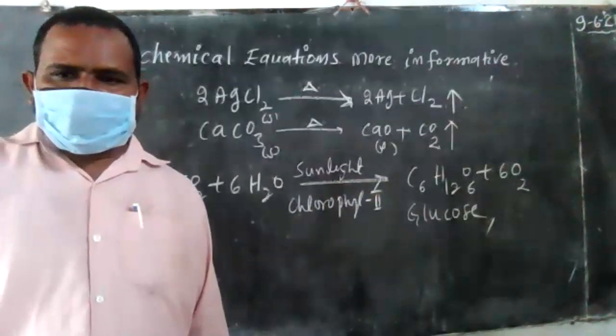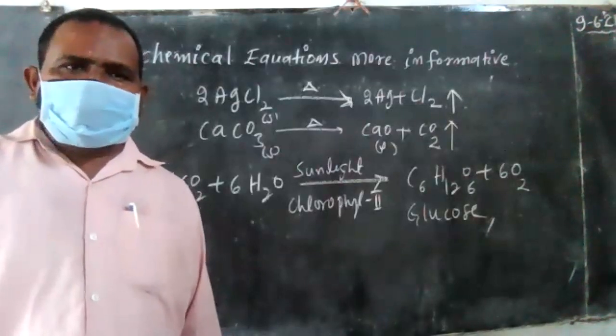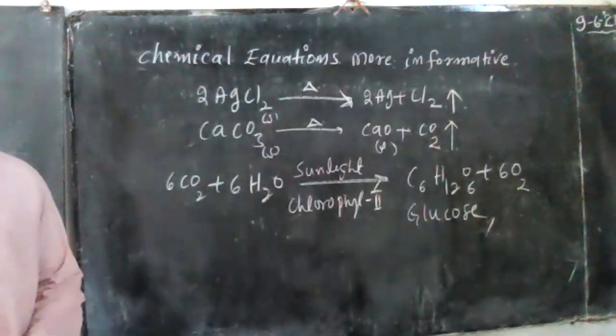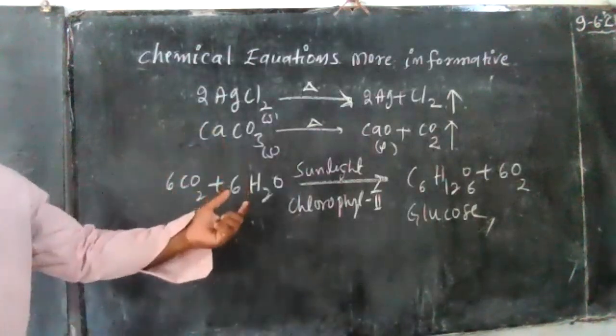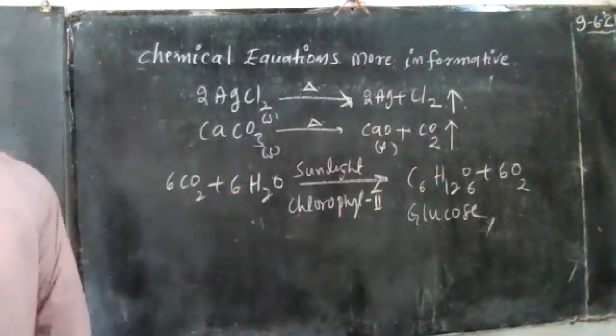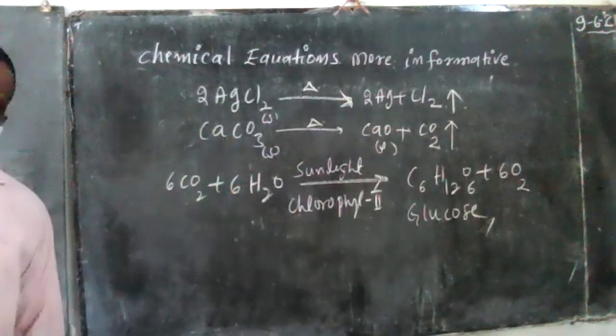Next, for interpreting a balanced chemical equation, which type of information is given? Some students have a little confusion about this. Tomorrow I will explain interpreting the balanced equation.